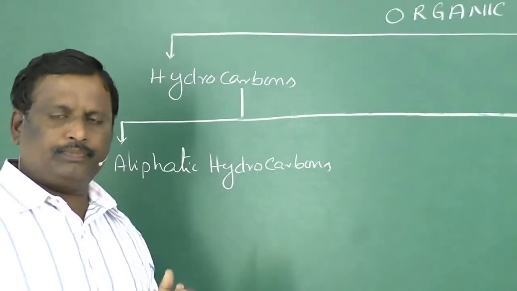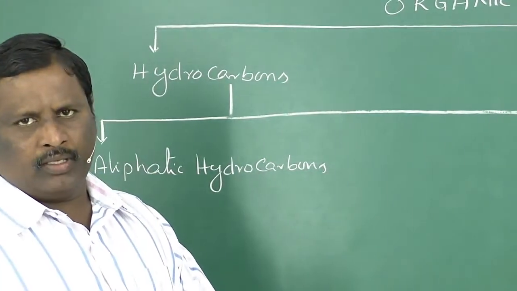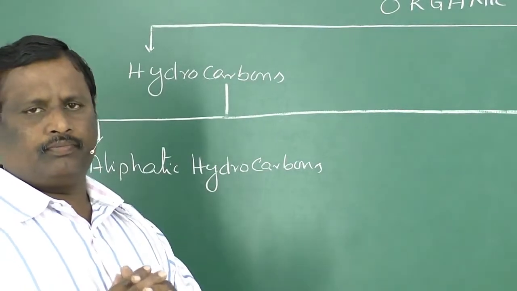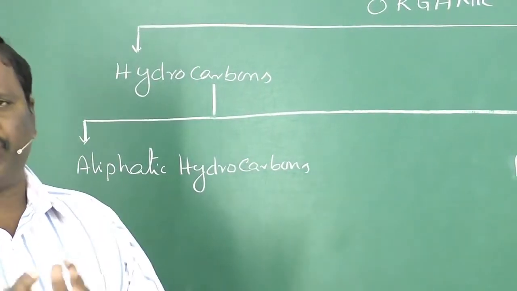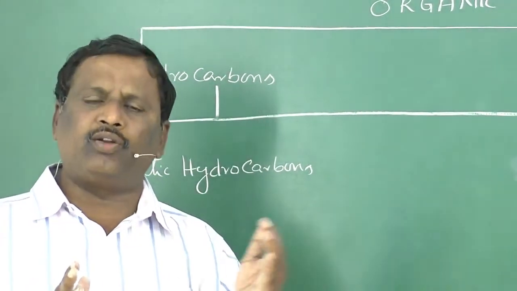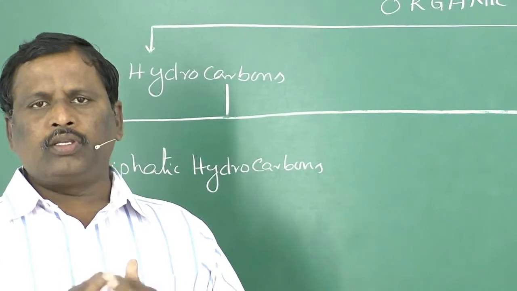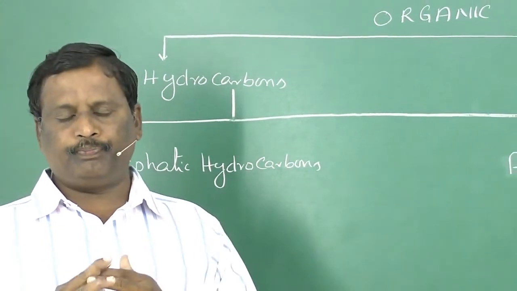Based on the bond formation, the aliphatic hydrocarbons were divided into two types. One is saturated hydrocarbons and the other one is unsaturated hydrocarbons. Saturated hydrocarbons means carbon valency is 4.